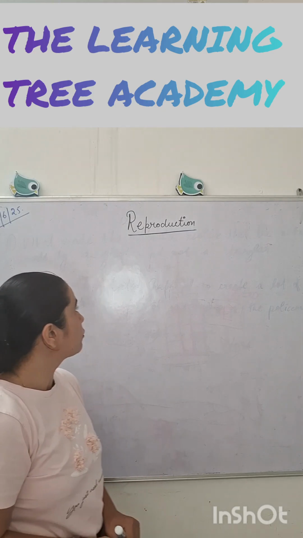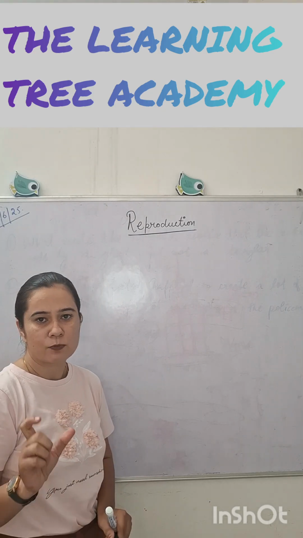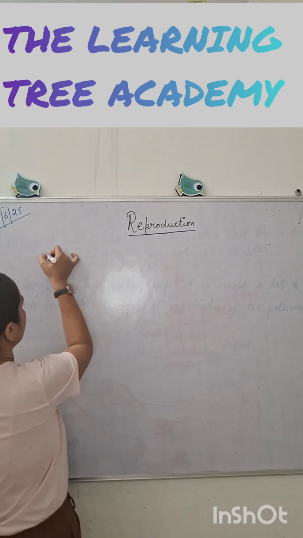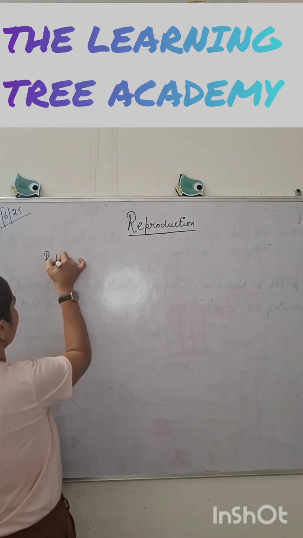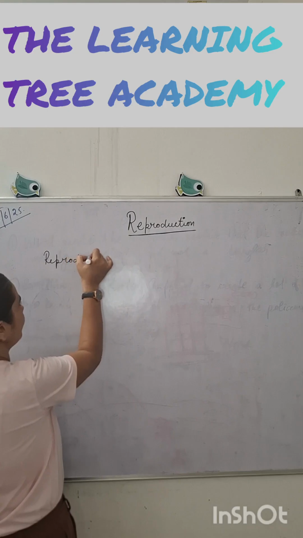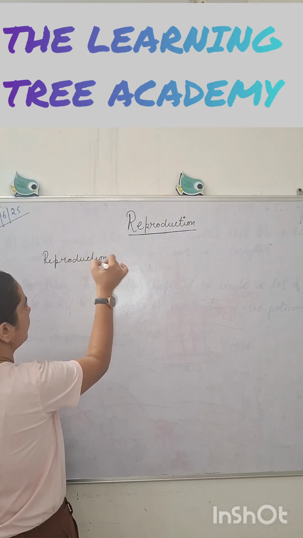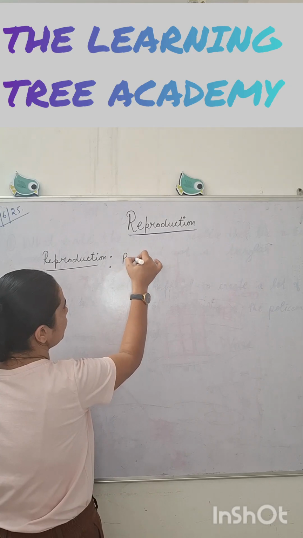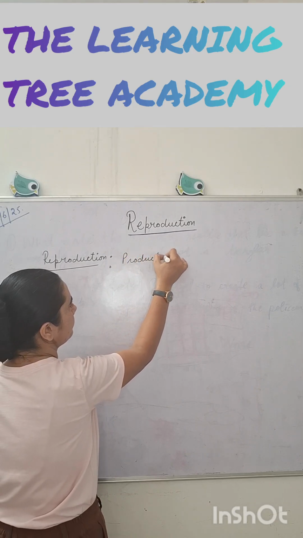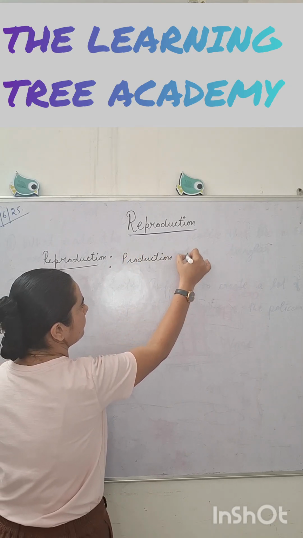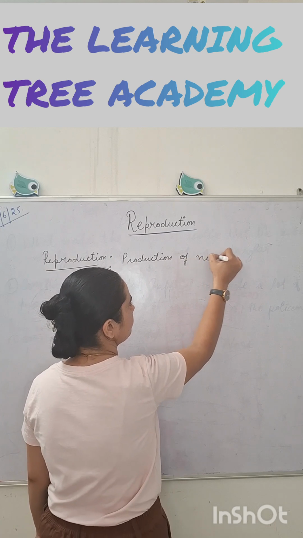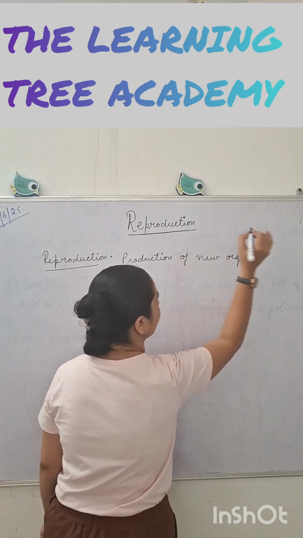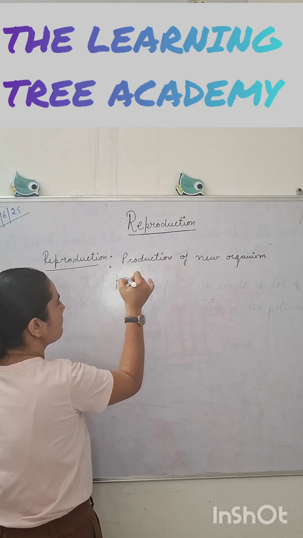Today we are going to study a small introduction of reproduction. So what is reproduction? Reproduction is production of new organisms from parents.